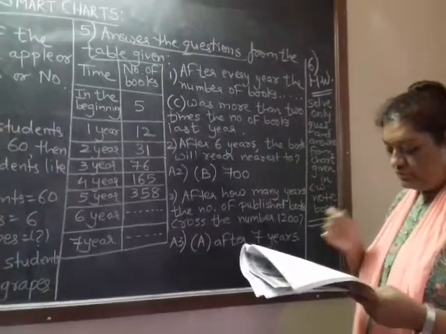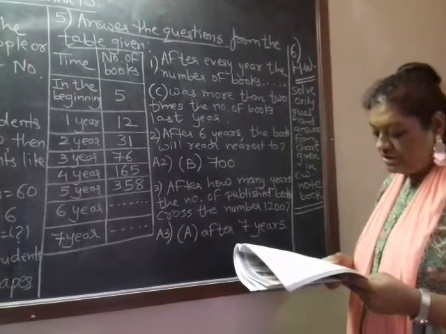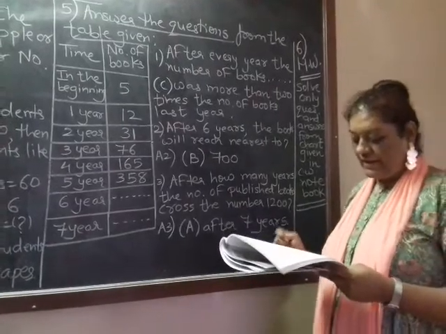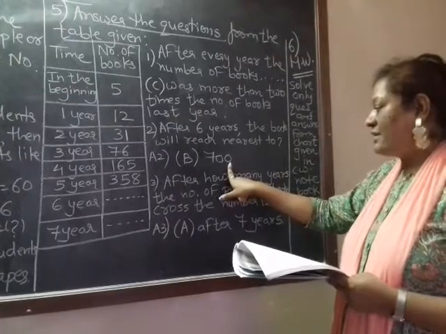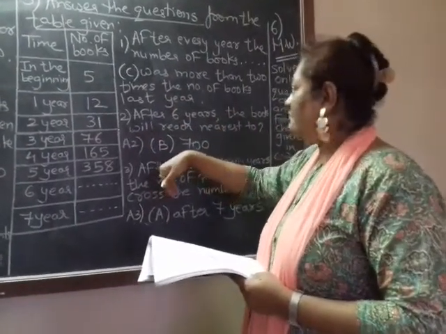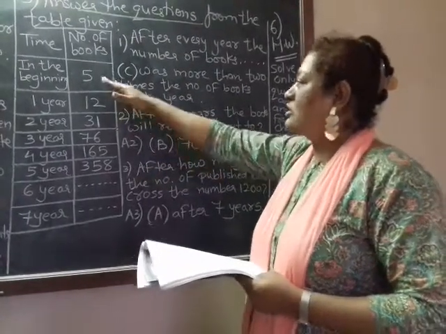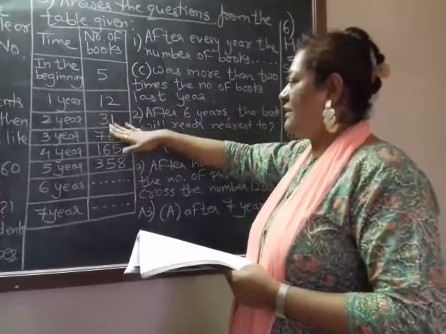Clear? Question number 2. After 6 years, the number of published books will reach nearest to which number? Three options are given, 500, 700 or 600. But obviously it will reach 700. Option B is the correct answer. Why? Because our first answer was more than 2 times the last year. So if we double it, 5 2s are 10, 12 2s are 24.